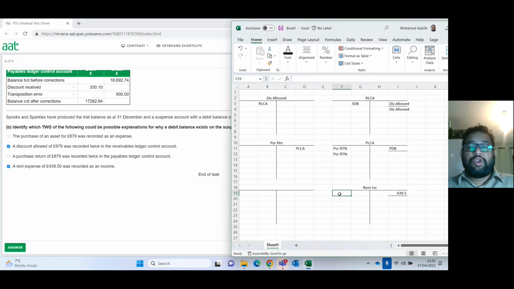For correcting this, we have to debit this account once, and also we have to debit the rent income account.